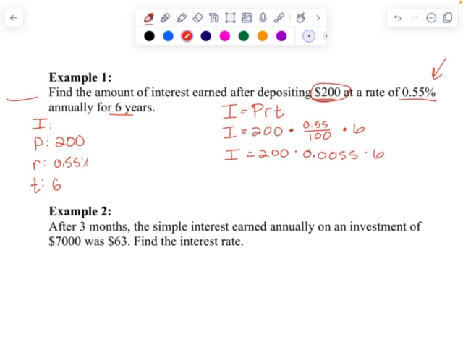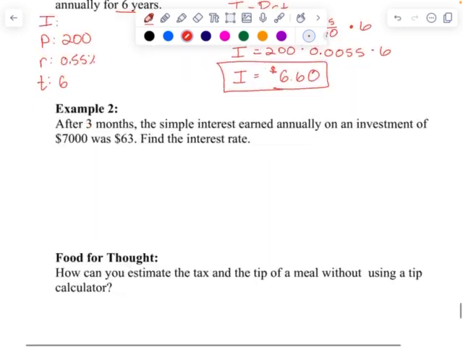And then I can plug that all into the calculator and get that after 6 years, if I haven't withdrawn or deposited any money, I'm going to have $6.60 in interest. Again, I mentioned that's a super low rate, but you get $6.60 in simple interest after 6 years.